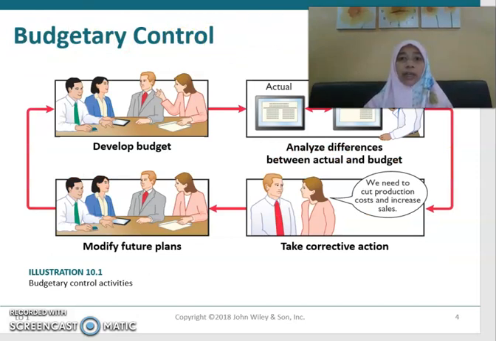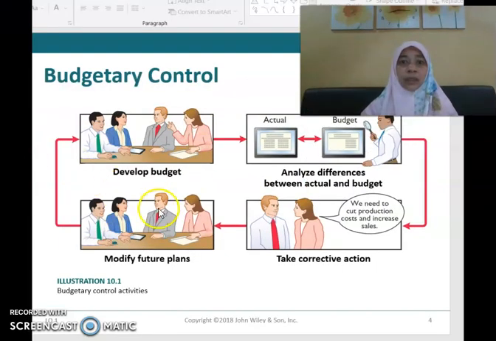So this is basically the budgetary control. It is whereby you develop the budget, and then you analyze the differences between your actual and your budgeted figures. If there are any differences, you need to take corrective action.